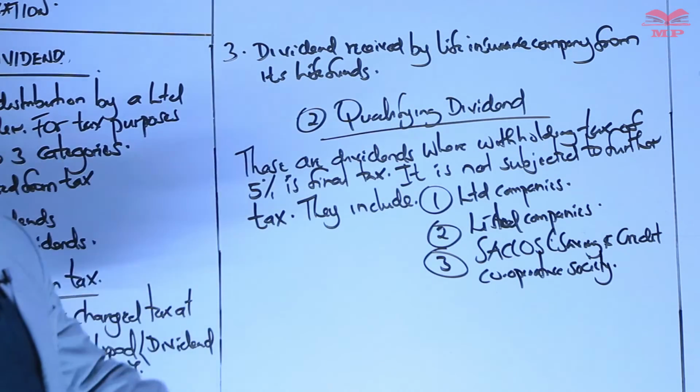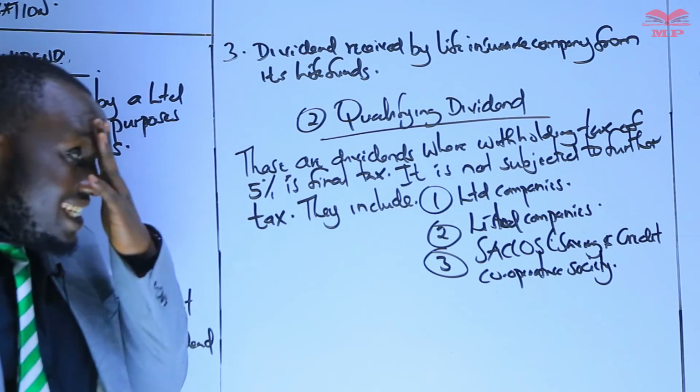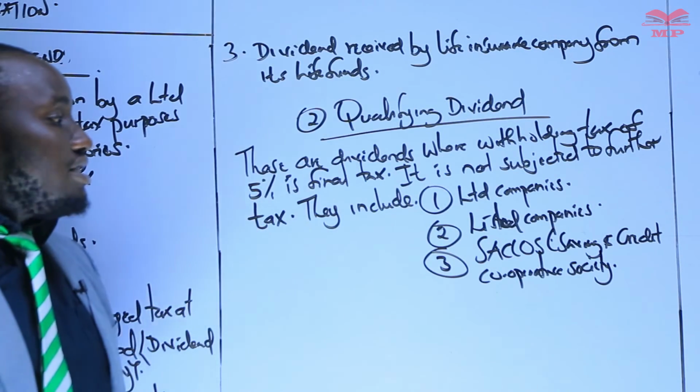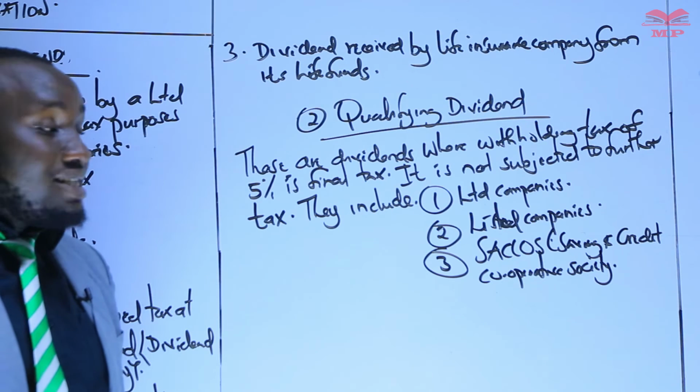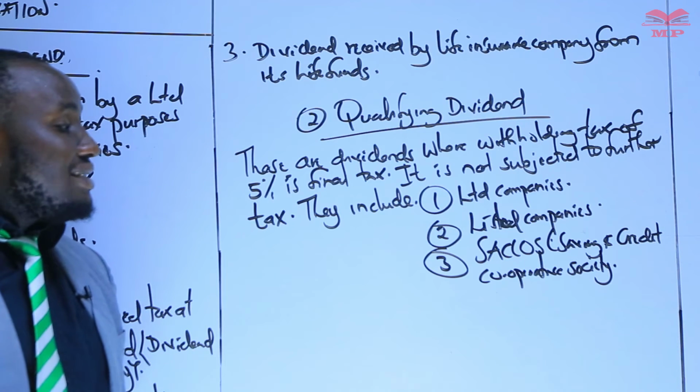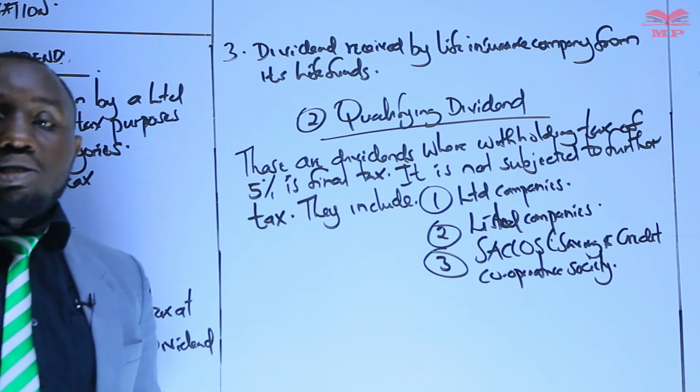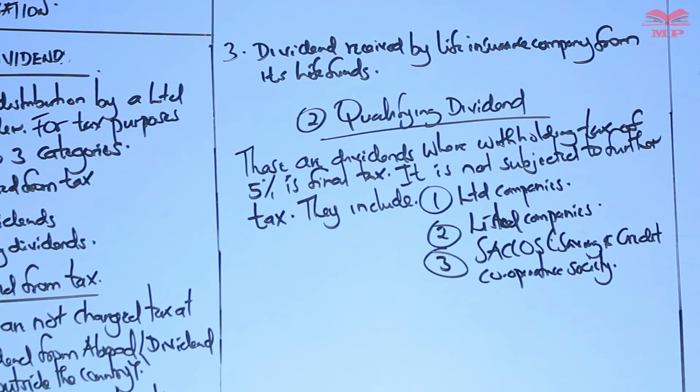So when you receive dividends from these sources, we are basically saying that the 5% withholding tax is final, and therefore we do not subject them to further taxation. So 5%, but for the non-resident, the withholding is about 10%.